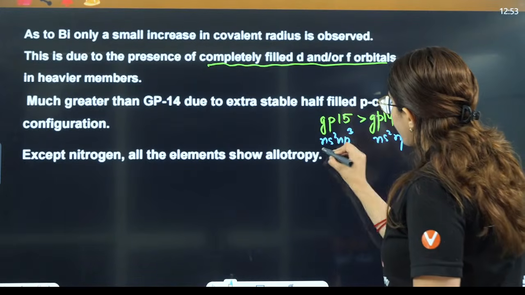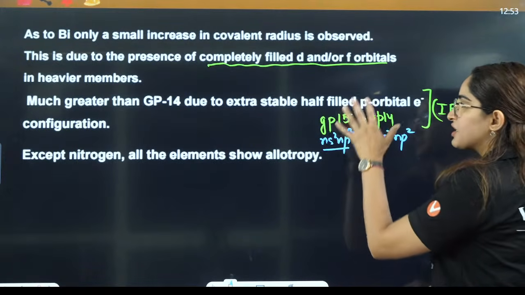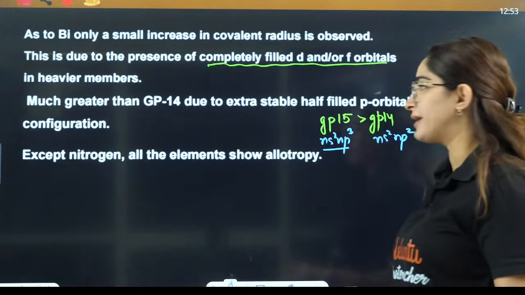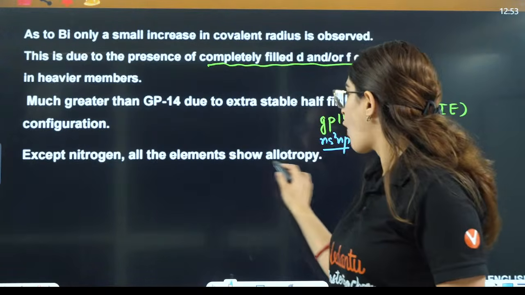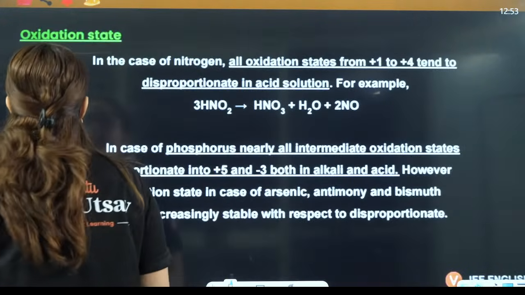So because of its half-filled stable configuration, its ionization enthalpy is quite high. Except nitrogen, all others show allotropy here.